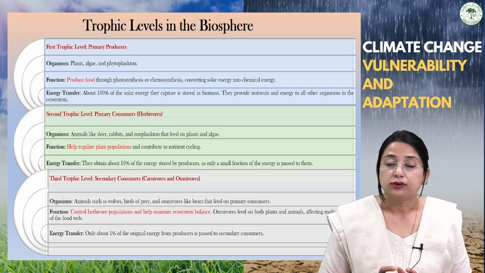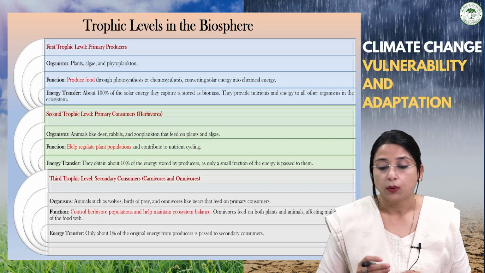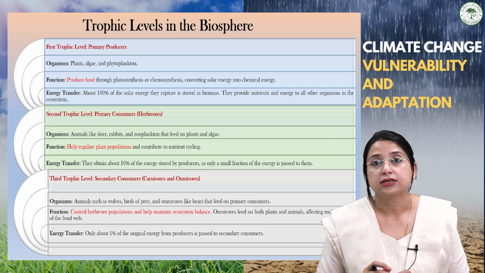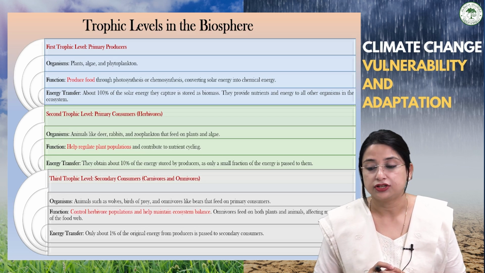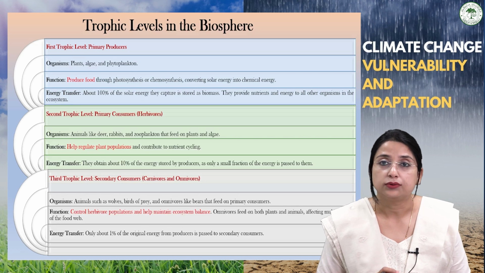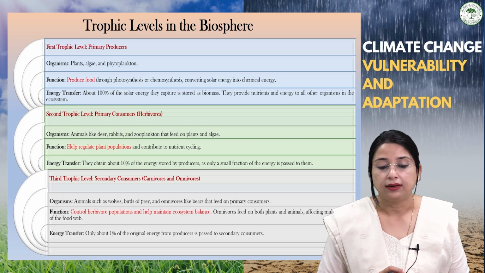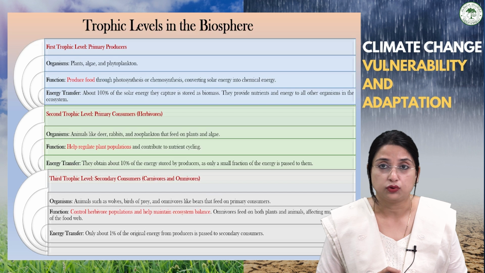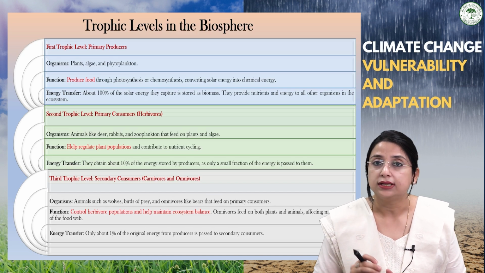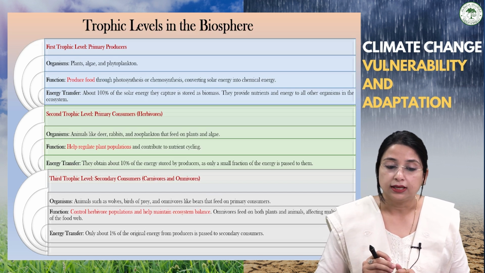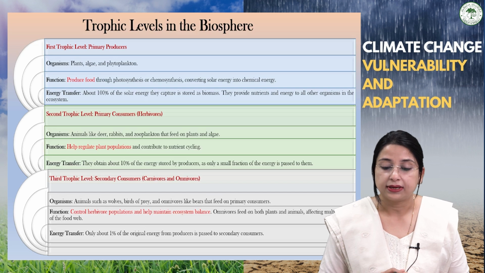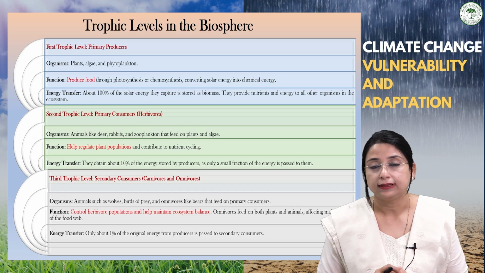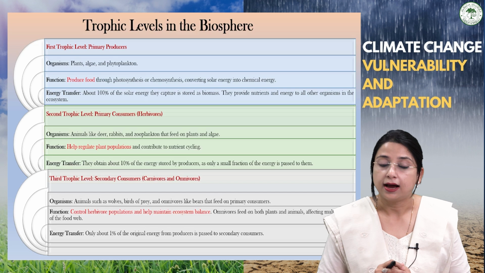And generally, about 100% of the solar energy which the producers capture is stored as biomass, and they provide these nutrients and energy to all the organisms in the ecosystem. The second trophic level comprises the primary consumers, in particular the herbivores, depending upon the first trophic level, that is primary producers. Animals like deer, rabbit, and zooplanktons that feed on plants and algae are the herbivores.